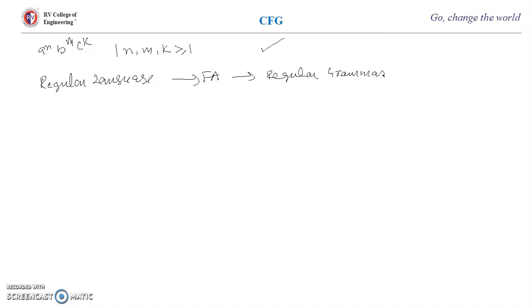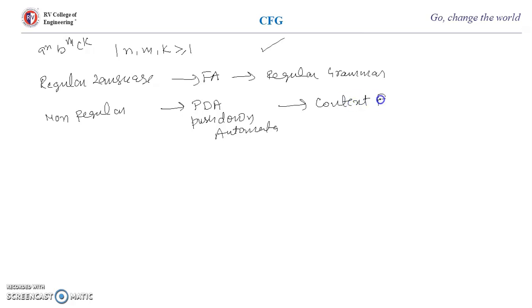Now we say that for some languages we cannot construct a finite automata, so that is called a non-regular language. If the language is non-regular, there has to be some machine for that, called PDA, or push down automata, and the grammar for that is called context free grammar, and the language is called context free language.